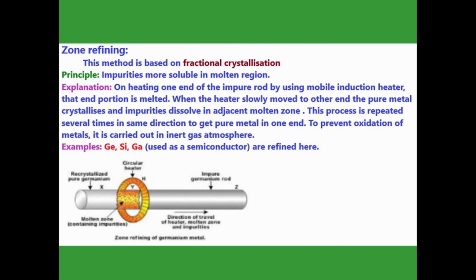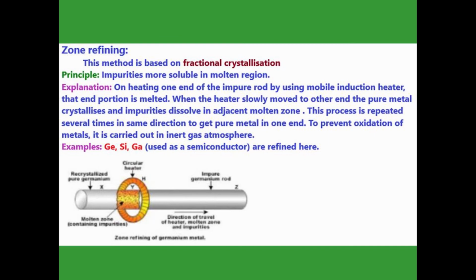Afterward, if you move the heater to the adjacent portion, that portion becomes the molten region and the previous portion is crystallized. Only the pure metal crystallizes in the previous portion. The new portion where the heater is now is melted, and the molten region contains the impurities. This process is repeated several times in the same direction. Then we get pure metal at one end and impurities at the other end.